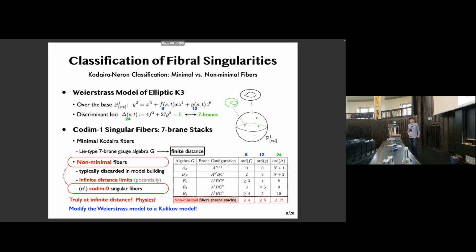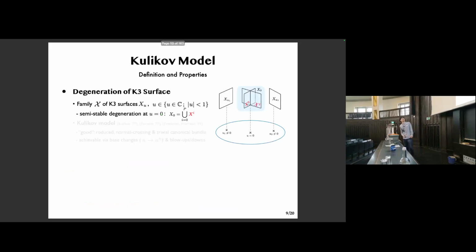And it turns out that we can address these questions by modifying the degenerate Weierstrass model to a so-called Kulikov model. So what is a Kulikov model? Here we consider degeneration of K3 surface, elliptic or not, generally defined as a family of surfaces X_u. So generically, X_u is a smooth K3, but the central element X_0 can decompose into several components, X^i.